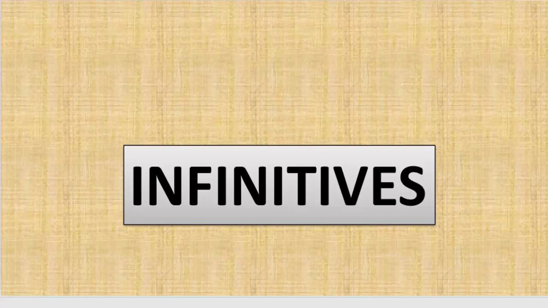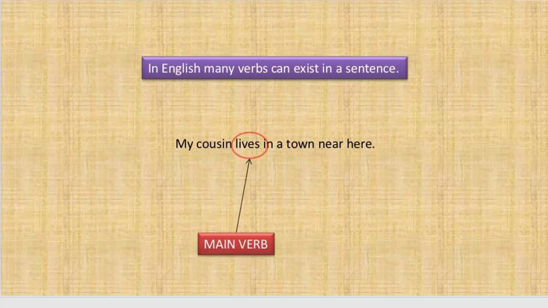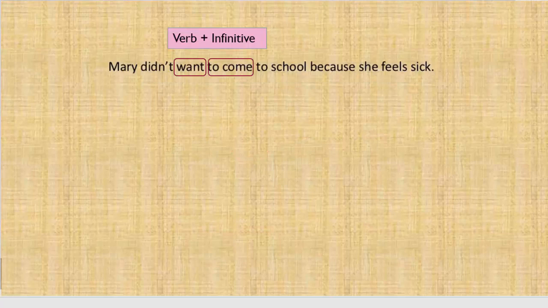In a sentence, we can have many verbs, and these verbs can be conjugated. For example, if we see this sentence, my cousin lives in a town near here. So in this sentence, we have only one verb, which is lives, and this is conjugated. It means it has taken the form of a tense, which is s. This is the main verb of the sentence.